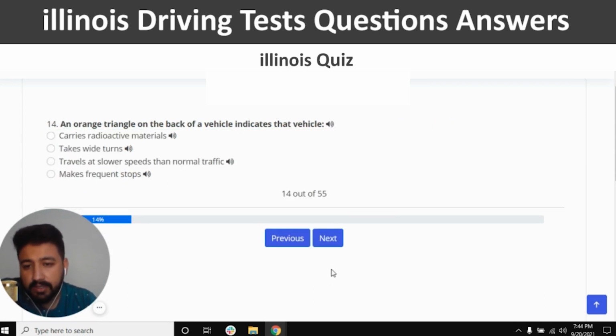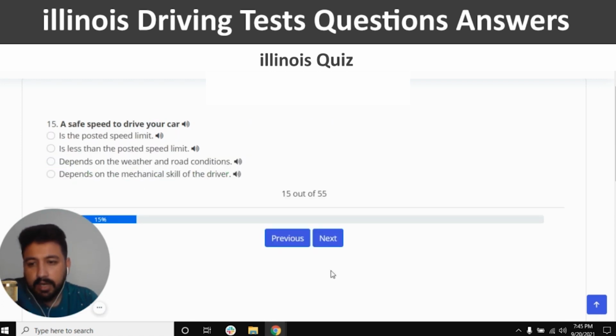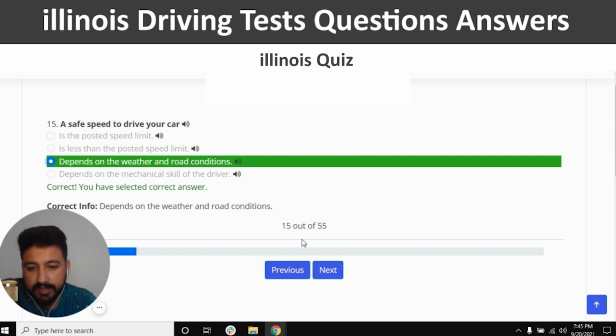An orange triangle on the back of a vehicle indicates that the vehicle. The right answer is travels at a slower speed than normal traffic. So the third option should be the right one. Yes, and next. A safe speed to drive your car. The right answer is depends on the weather and road conditions. So this one is the right one, and next.